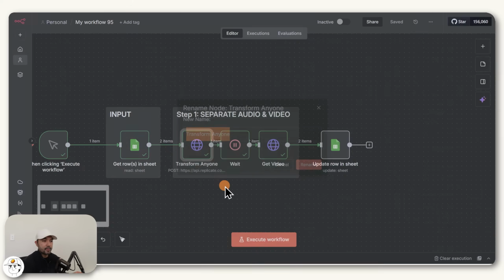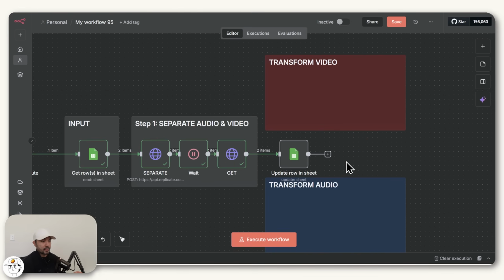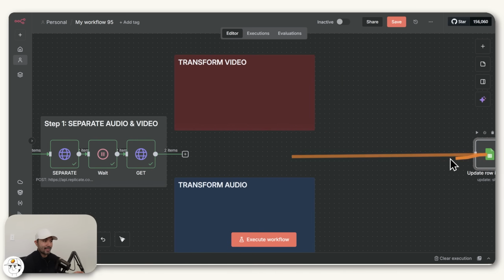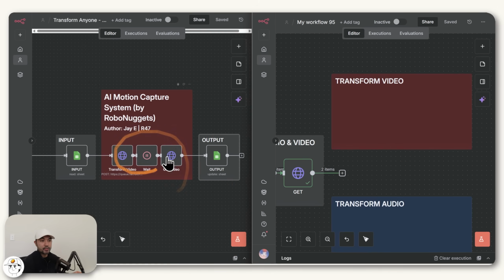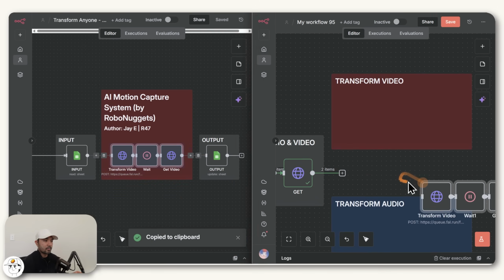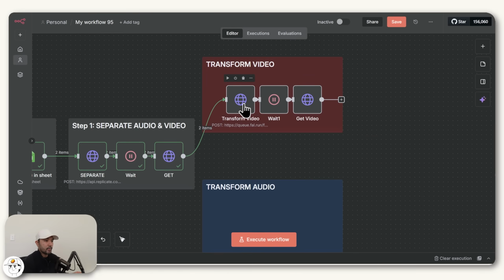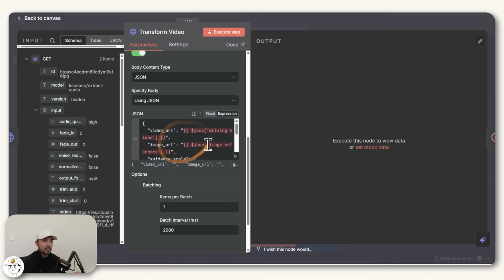So you can just rename this so that you know what it does, because the next thing we're going to do is to set up the video and audio transformation steps. So to do that, I advise you to just unlink this for now and put that in the end. For transform video, since you already set that up, you can just copy this and paste that here and link it accordingly. And when you open this, you just need to make sure that it is properly mapped.